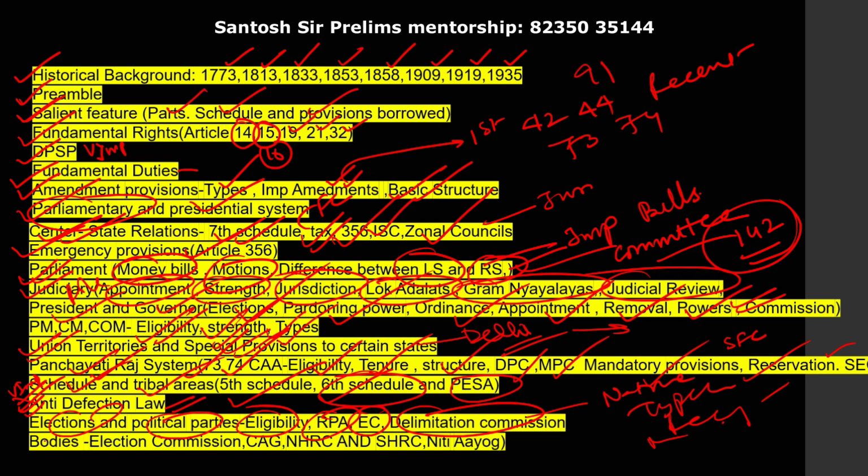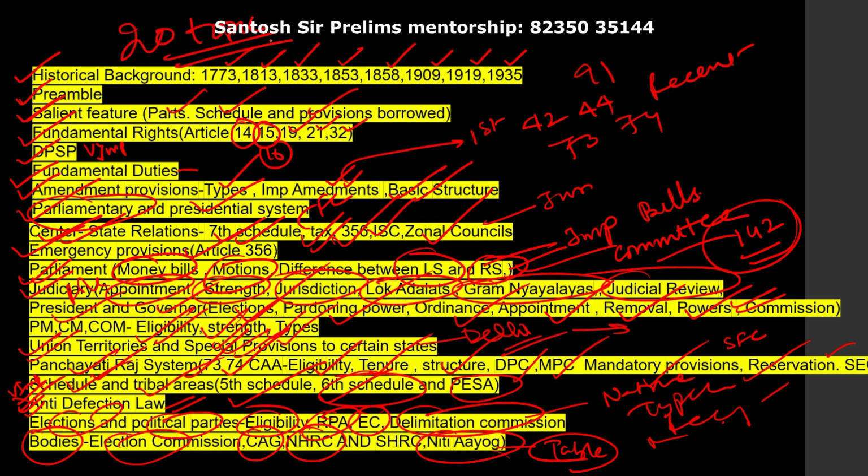Last but not the least, out of bodies here, election commission, CAG, NHRC, then Niti Aayog. These are the important bodies which UPSC has focused on in the past. Guys, for this I have made one table, you can use the table format for revision, it is in my Optima notes. So you can see here, there are just 20 topics. If you read these 20 chapters properly, then 95% of the questions you can answer in the polity section.